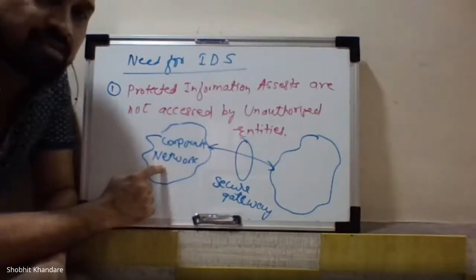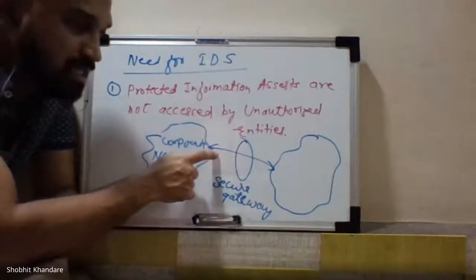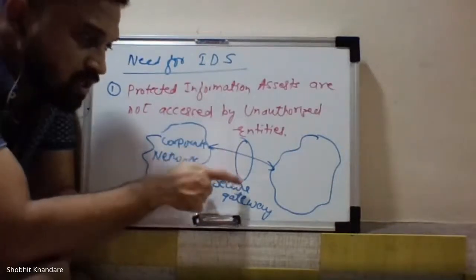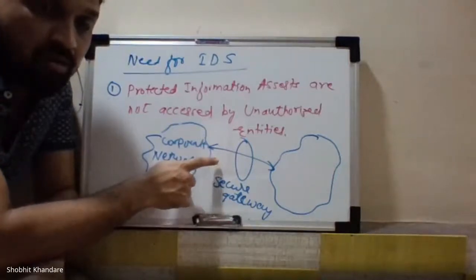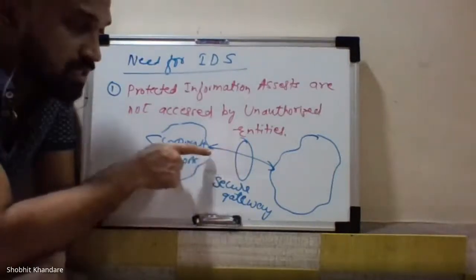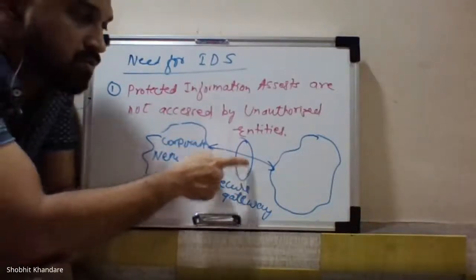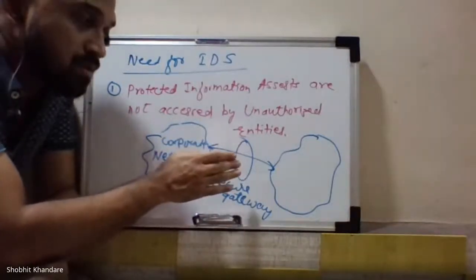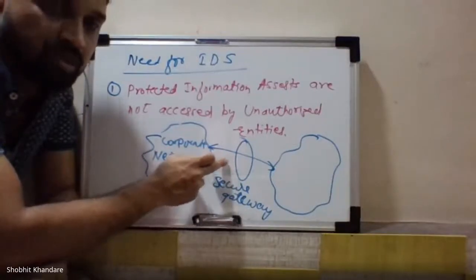The secure gateway is where your data packets are moving, from the network or towards the network. That is the meaning of this.